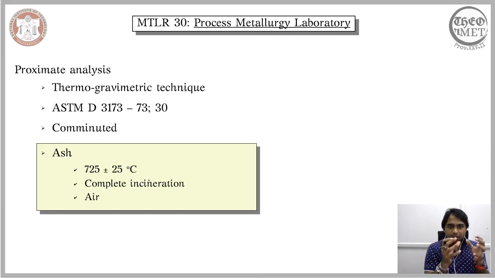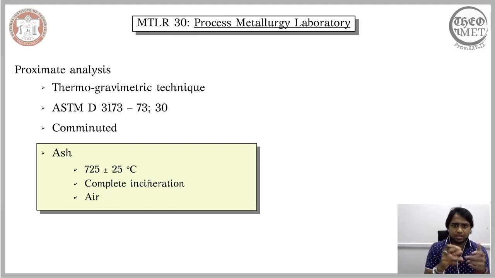So essentially, when you are conducting proximate analysis, you are calculating 3 contents, and you are calculating them by considering the weight loss and the weight. When you are ascertaining the content of moisture, you are considering the weight loss at 107 degrees Celsius for 1 hour in an inert atmosphere. So you are raising your coal to that particular temperature, 107 degrees Celsius, and holding it for 1 hour, and then the weight loss is translated to the amount of moisture content.